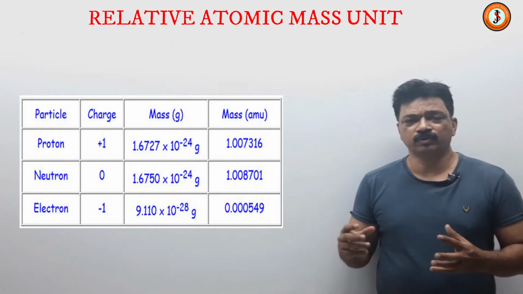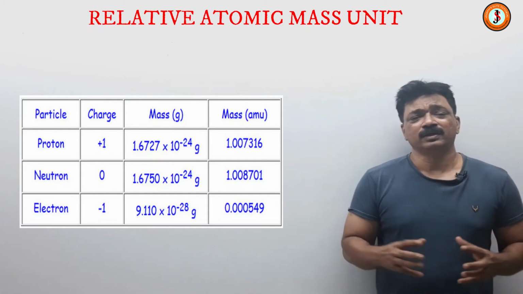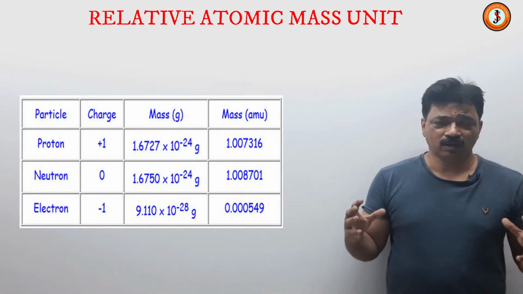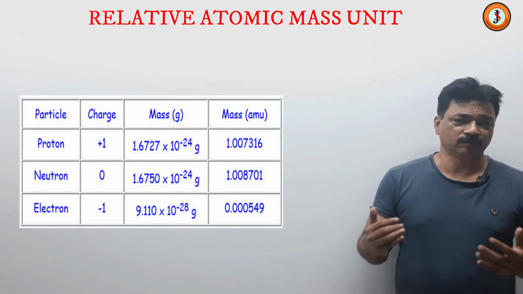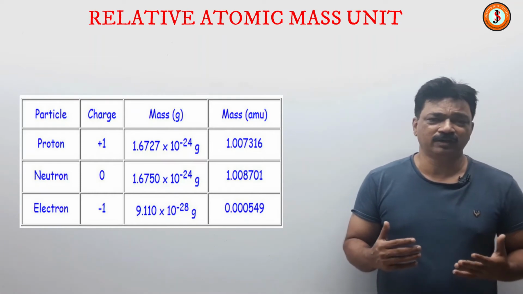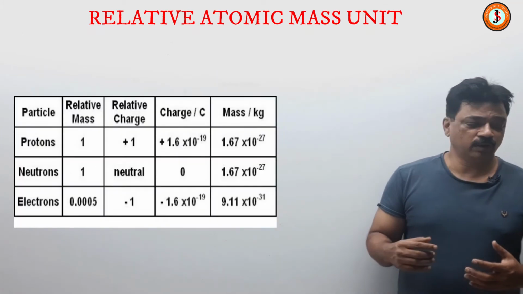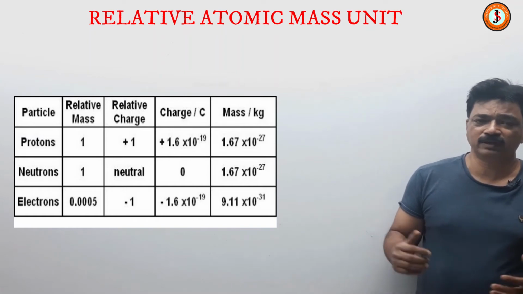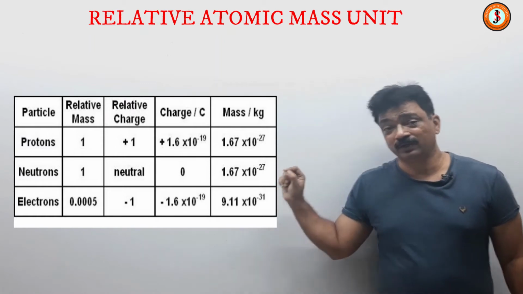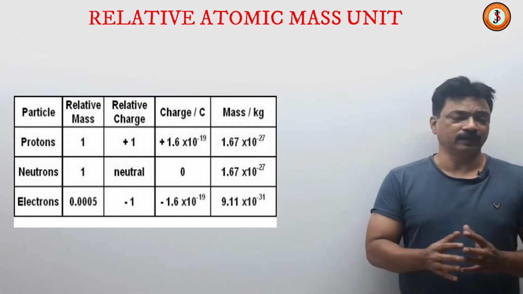Latest theories and research suggest that the neutron is neutral because it is a combination of a proton and an electron embedded in each other. Anyway, electrons have a mass of 9.111 × 10^-28 grams, or 9.11 × 10^-31 kg. So compared to the mass of a proton and a neutron, the electron has negligible mass. This is the whole idea.